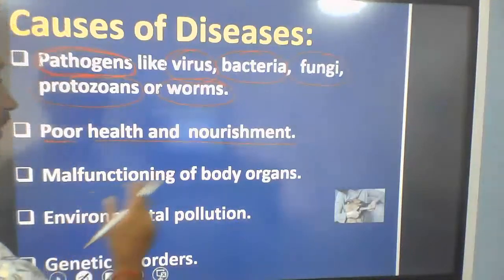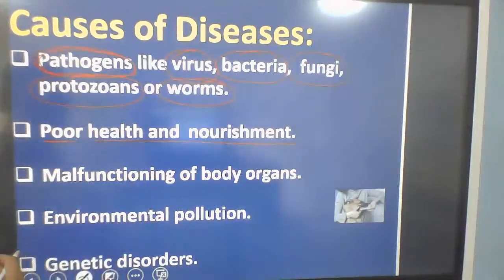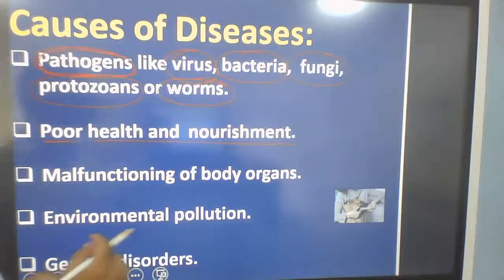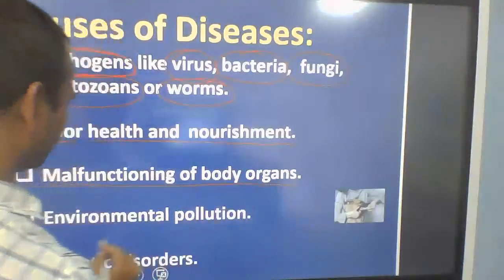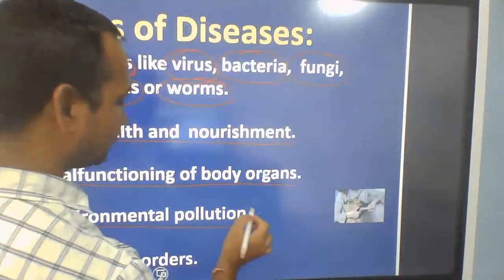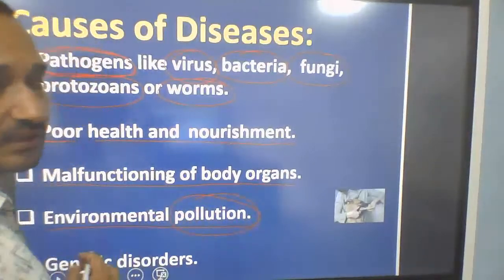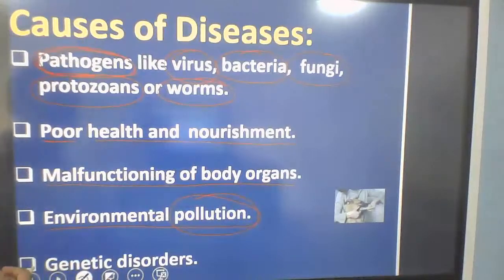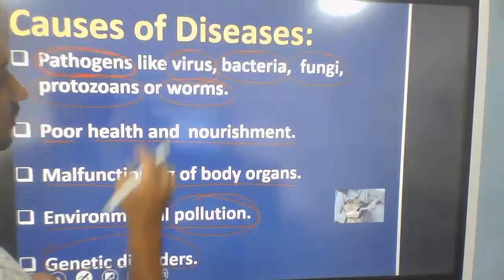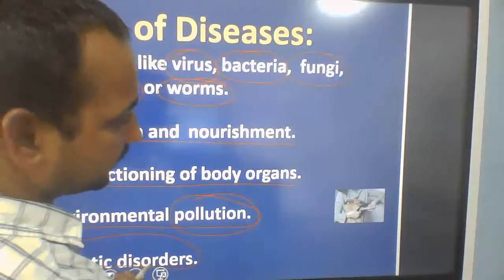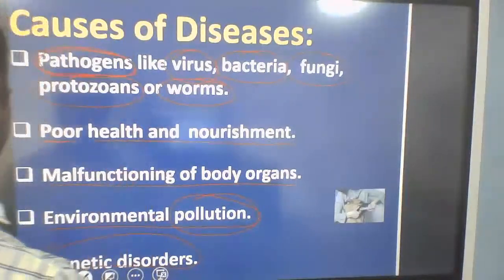So many kinds of malfunctioning of body organs. Environmental pollution is the major cause of several kinds of disease. And genetic disorders: sometimes the disease may be because of genetic abnormalities. So there are several causes of diseases.